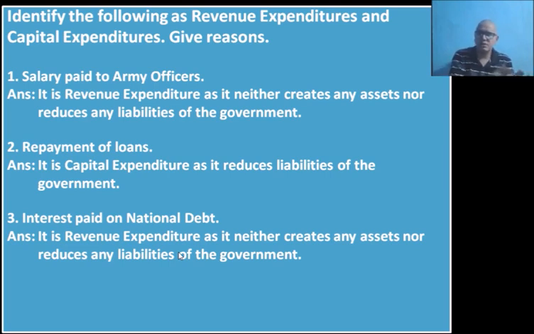So it is a part of the revenue expenditure of the government. Here you can also write the reason as it is recurring in nature. You can write that, but the earlier reasoning is more suitable for this. And if you are not able to give reason, see, in boards, let's say three statements have come of this type and you have to identify whether it is, or let's say 4 questions have come, just like in this example, and it is of 6